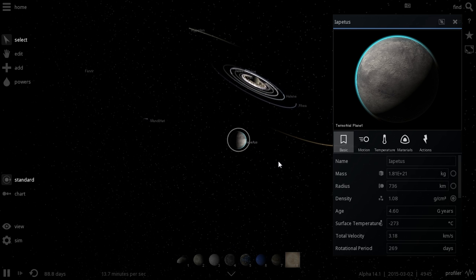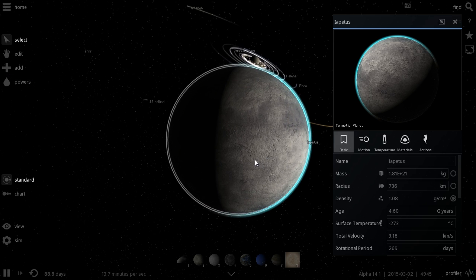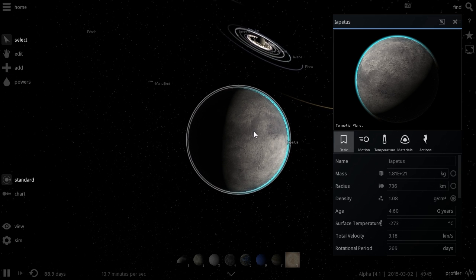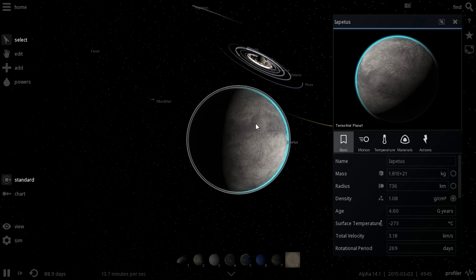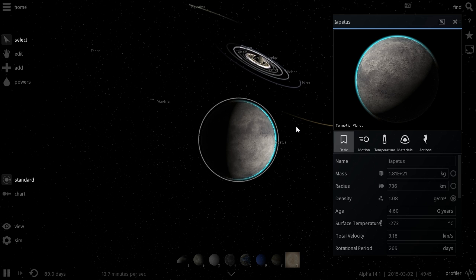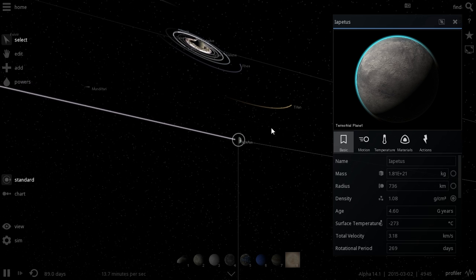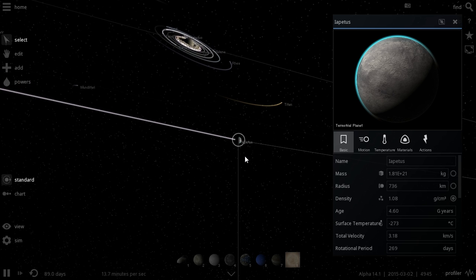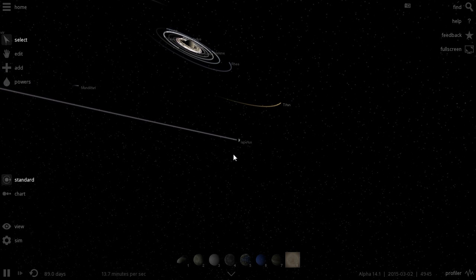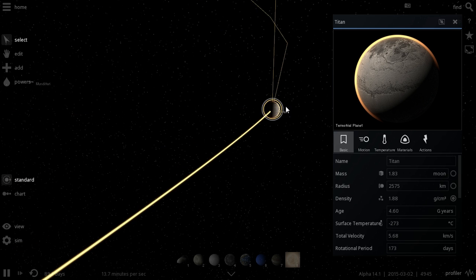Anyway, the interesting part about this is that due to its strange, unusual orbit, it's probably one of the best satellites to observe Saturn from. You'll actually see both Saturn and all of its rings at the same time, and it probably creates quite a beautiful view. And Saturn from this satellite would look about 4 times bigger than the moon from our planet. Anyway, let's get on with it and look at Titan.